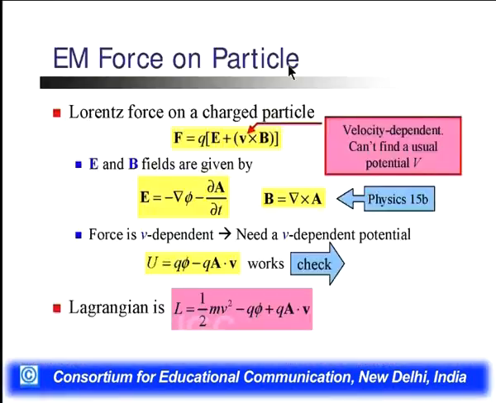Fm, the electromagnetic force on the particle, where we have the Lorentz force on the charged particle, which can be defined by F equals Q. This is the Maxwell equation. We know that F is equal to Q(E plus V cross B). This is velocity dependent, so we cannot find a usual potential equation.